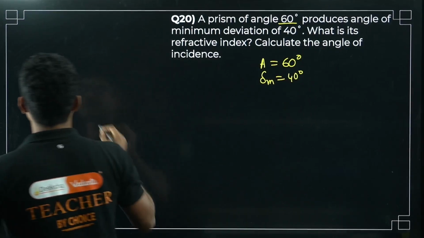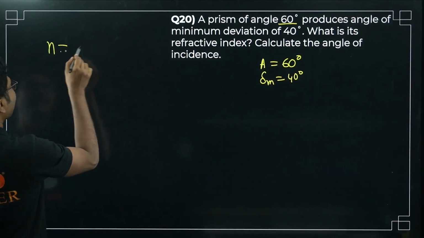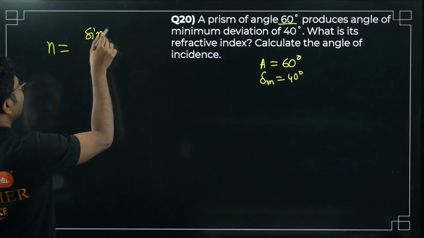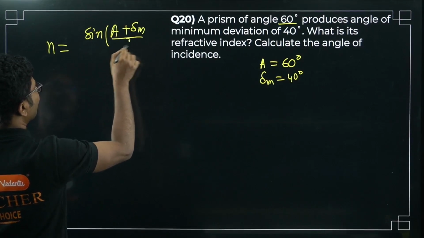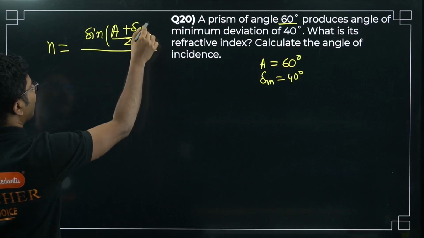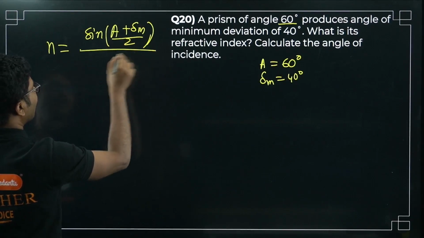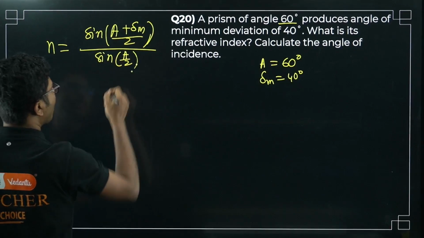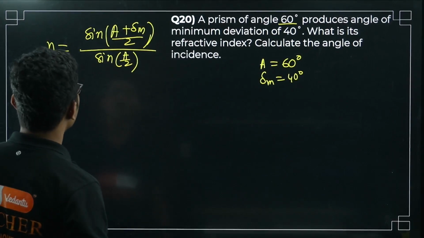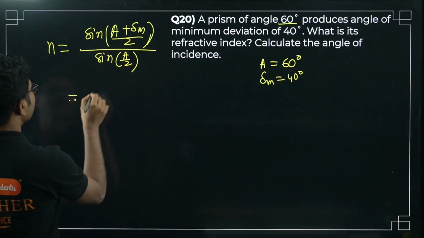So we know the refractive index is given by sine of (A plus delta m) by 2, divided by sine of A by 2, right? So this is the formula. Just put the values.